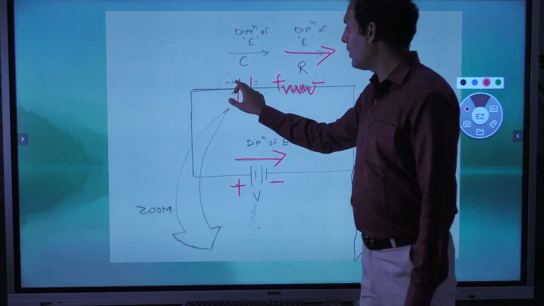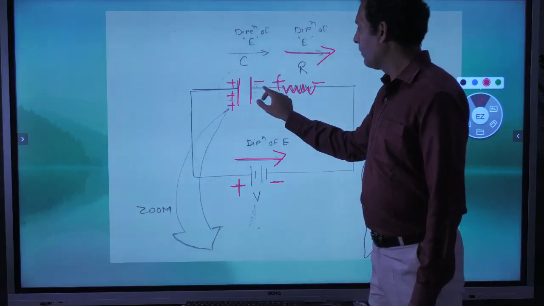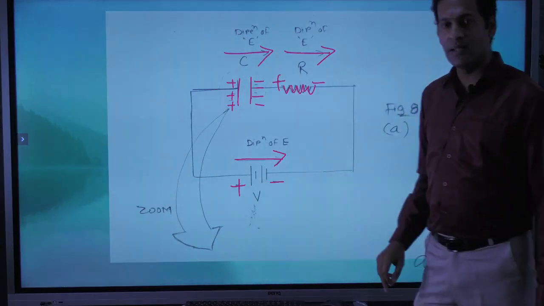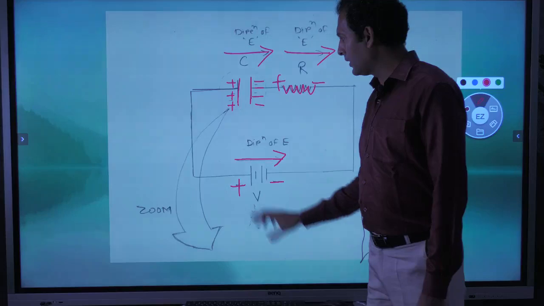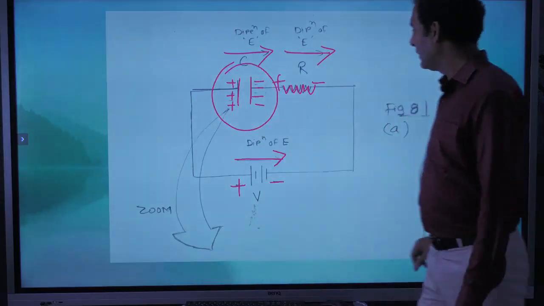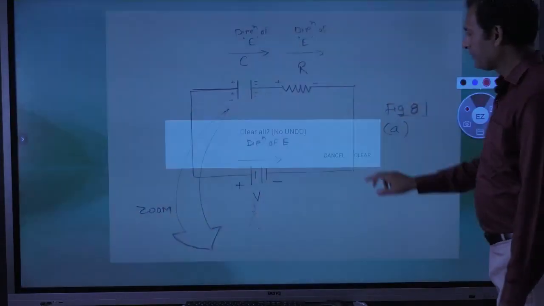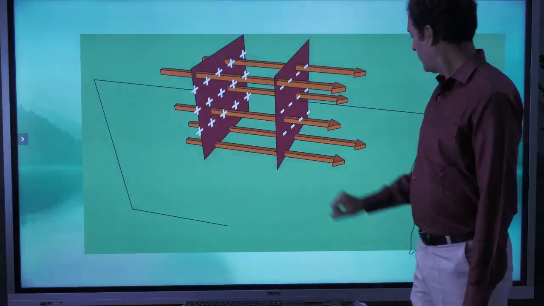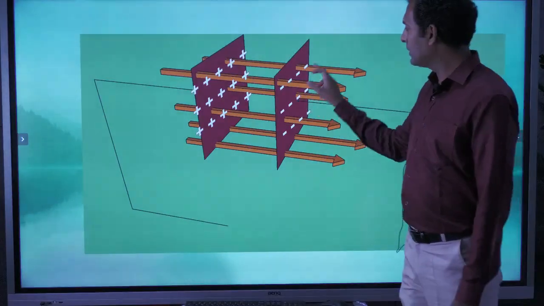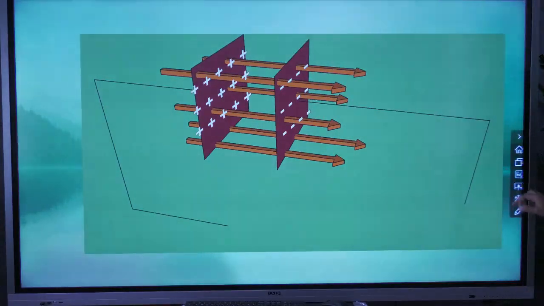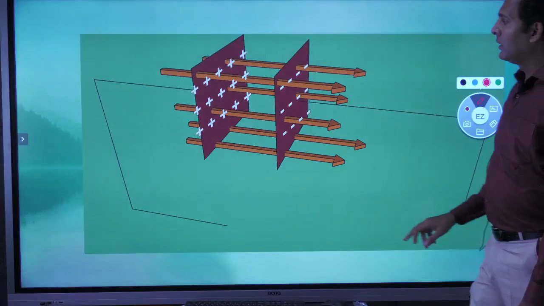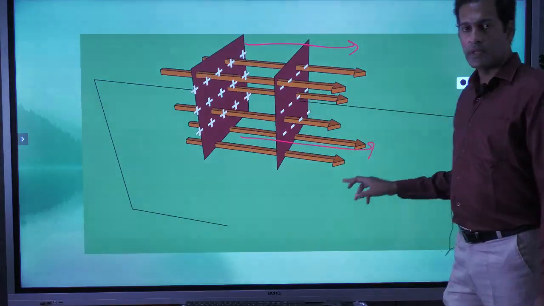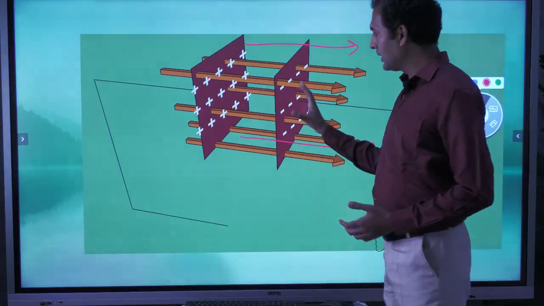In a similar way, we have one capacitor. If one plate is positive and another plate is negative, then the direction of electric field intensity is from positive to negative. Now let us focus on this capacitor alone in a separate diagram. Here we are zooming in on the capacitor. We can see these imaginary arrows representing the electric field lines. They start from the positive terminal and go toward the negative terminal. We don't have the actual arrows. These are invisible force lines.